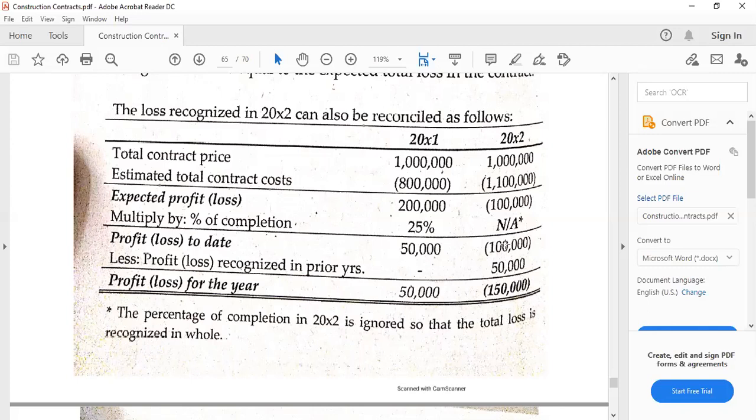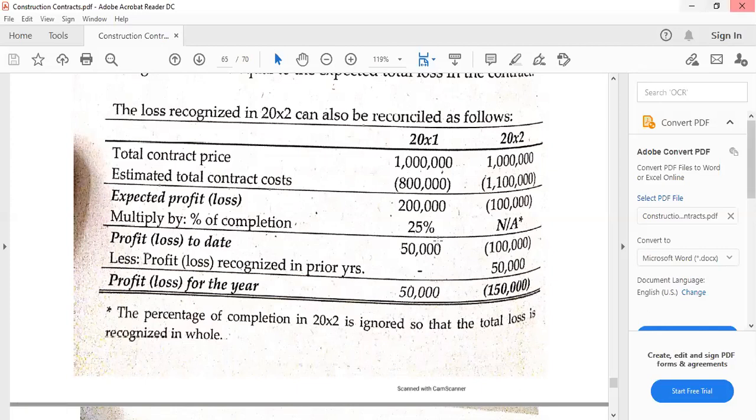So we have here the negative 100,000, and the profit or loss recognized in prior years is 50,000. This would become negative if this is less. It's a minus. So negative plus the negative is negative 150,000 pesos. And if you combine the two, it would result to negative 100,000 overall for the contract, because remember, this is cumulative for the contract.